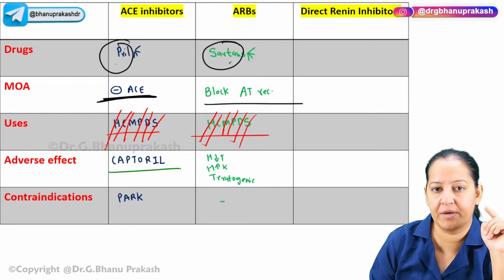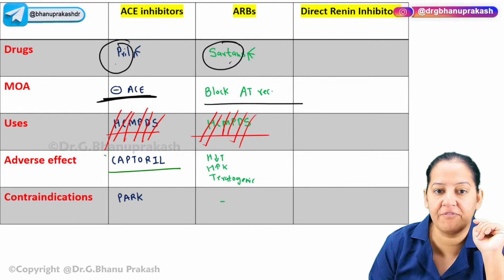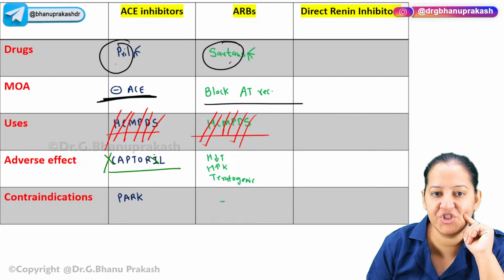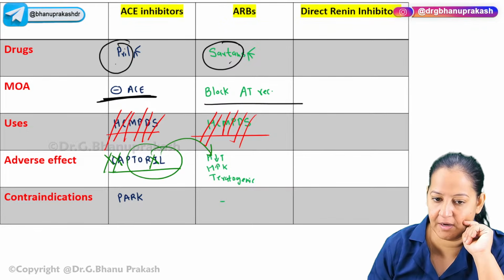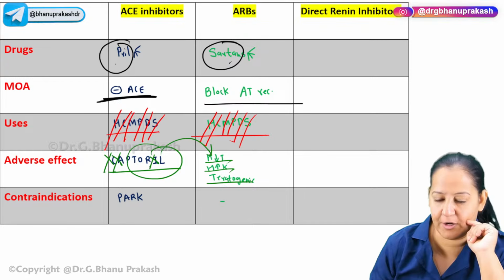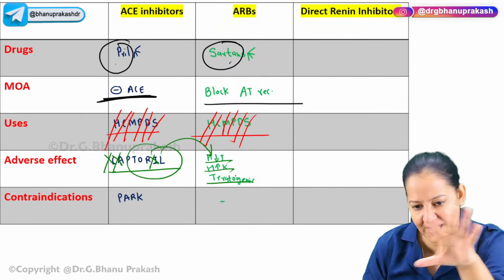Here we have captopril, but here we don't have the cough, we don't have itch, and we don't have angioneurotic edema. The remaining are almost the same: hypotension, hyperkalemia, and teratogenic. If you remove these three, the remaining will be there.